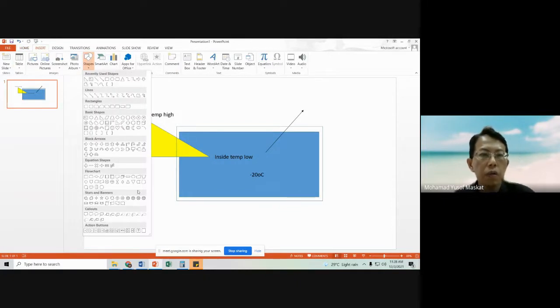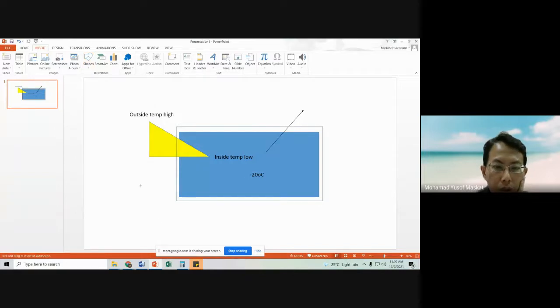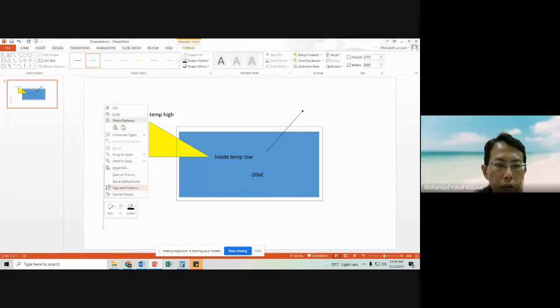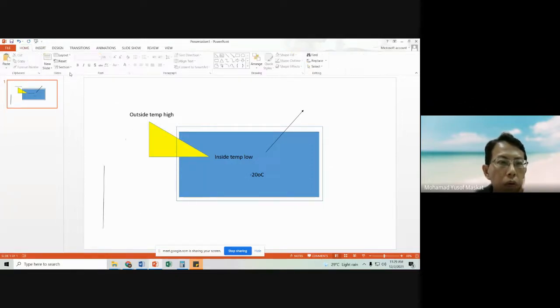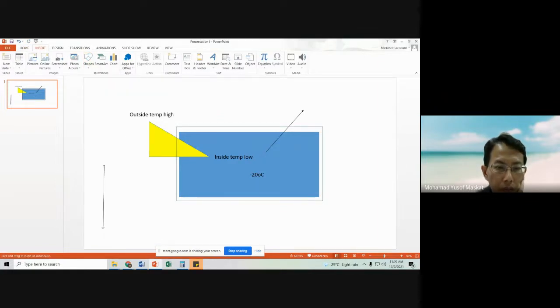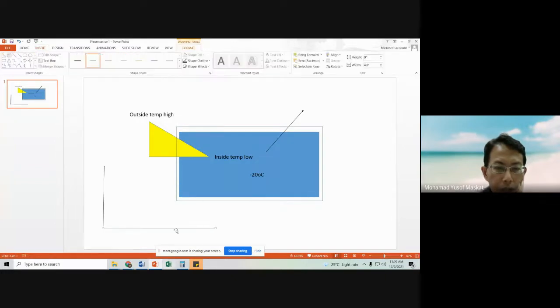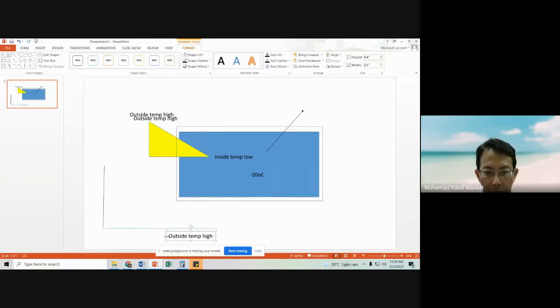So actually what happens is that if you were to look at the graph of temperature, so for example, this is the graph. This is temperature, and this is time.